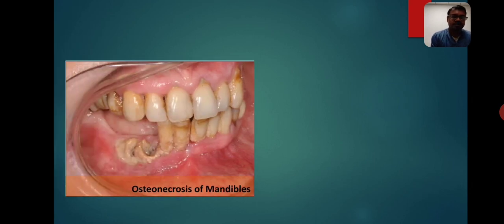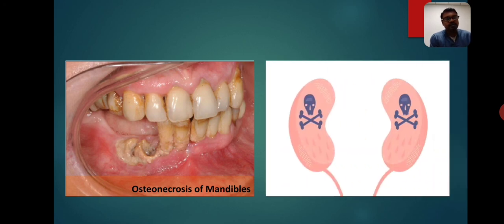Another side effect is osteonecrosis of the mandible, and renal toxicity is particularly common with zoledronate. So these are the very important side effects of bisphosphonates: esophagitis, osteonecrosis of the mandible, and renal toxicity.